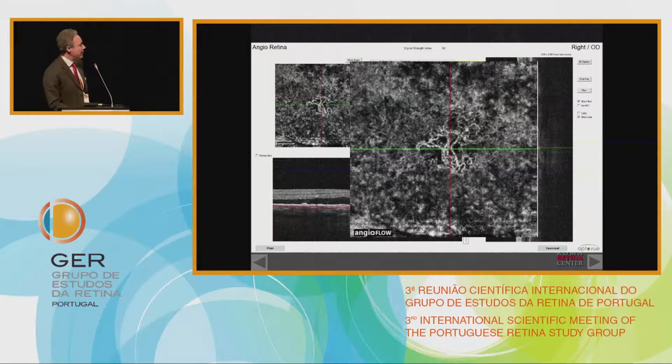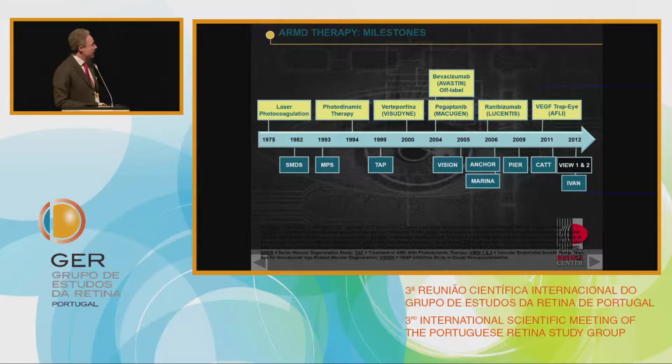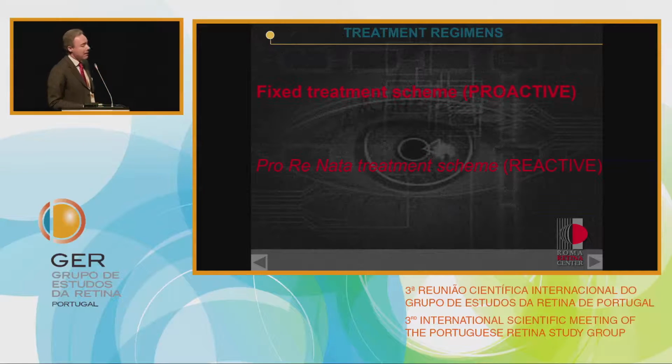So what I mean is that the first thing we have to do is to identify well what type of lesion we are going to treat, and afterwards, to obtain the best results, which is the best treatment to do. This is the story of our approach to this pathology. We started from laser photocoagulation, limited only to certain cases like extrafoveal lesions, to arrive now at the exciting era of multiple choices, where the discussion is which is the best choice that I can make. And now we go on to speak about the treatment regimen.